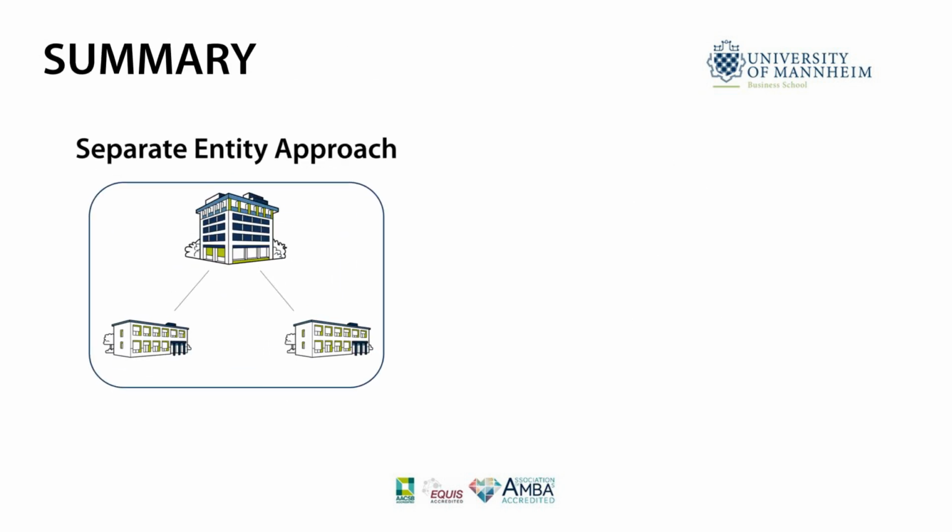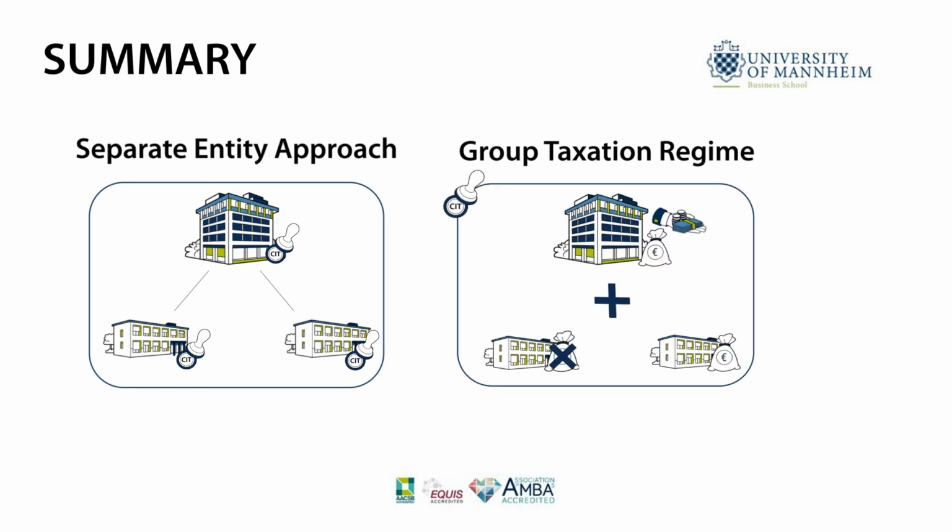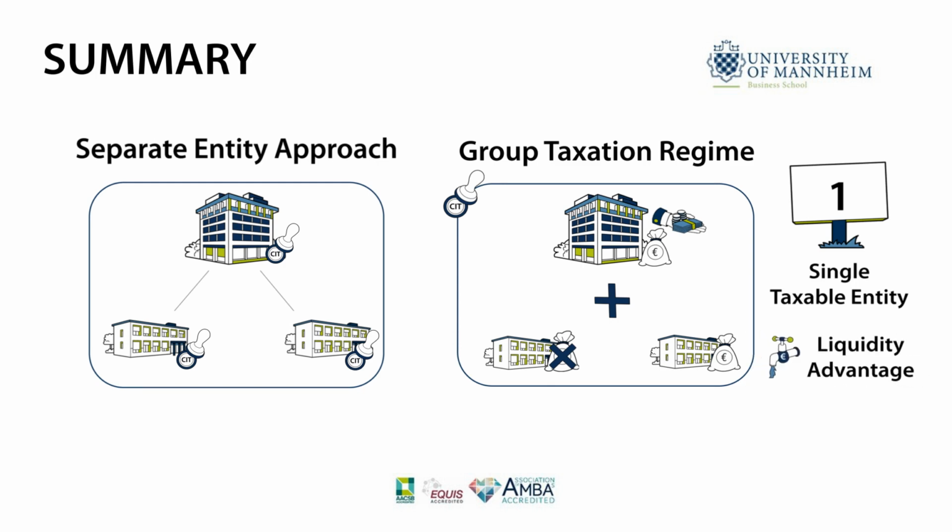To summarize, group entities are generally treated according to the separate entity approach unless a group taxation regime applies. Under group taxation, the entities of a group are treated as a single economic entity for taxation purposes. Consequently, only the head unit has to pay the taxes for the whole group. The tax base includes the profits and losses of all group members and is adjusted for intra-group transfers. This results in a liquidity advantage for the group.